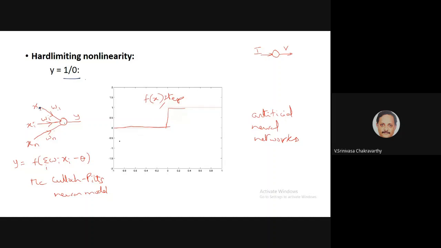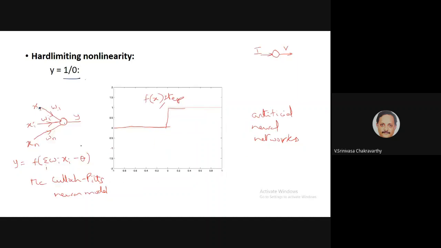This neuron model is called the McCulloch and Pitts neuron model. This is pretty much one of the simplest, or the simplest, neuron model possible. The entire field of artificial neural networks began with this neuron model. It was proposed by McCulloch and Pitts way back in the 1940s. After that, neural networks slowly got developed in the 60s, after a gap of 20 years, for various reasons.